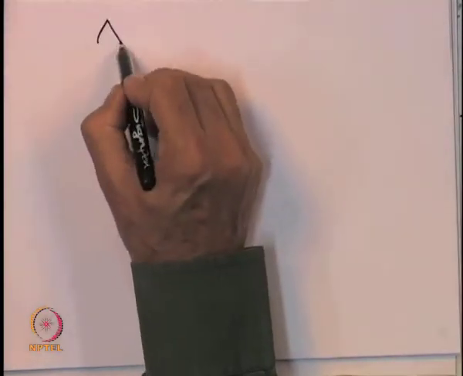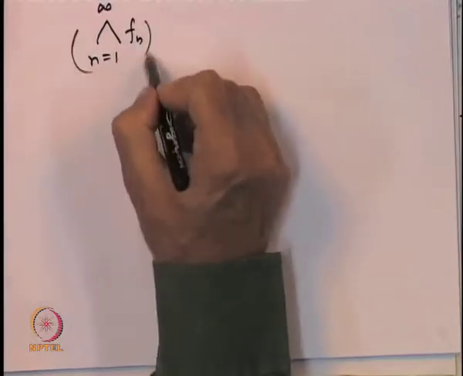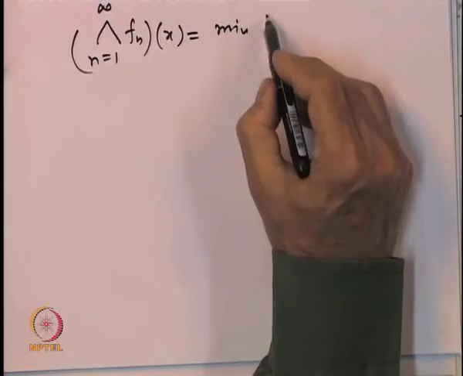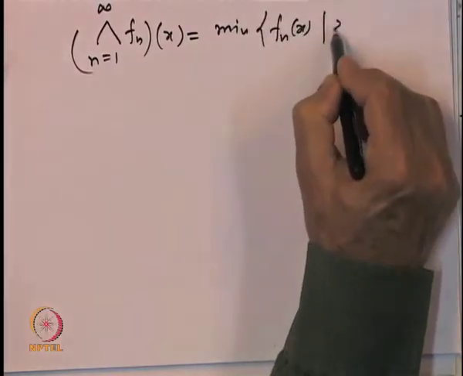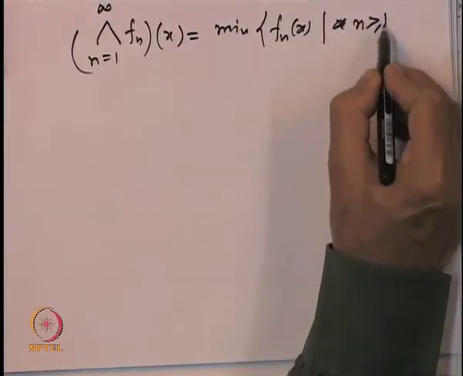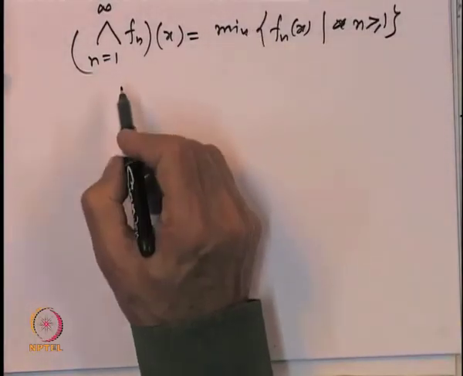So let us look at the wedge, n equal to 1 to infinity of f_n, that is defined as the minimum of f_n(x) for n bigger than or equal to 1. The claim is that this is a measurable function.